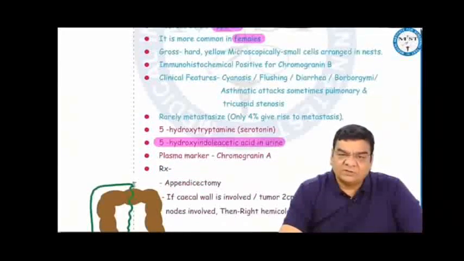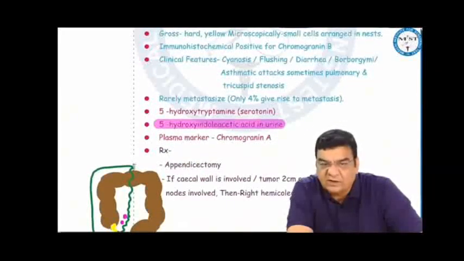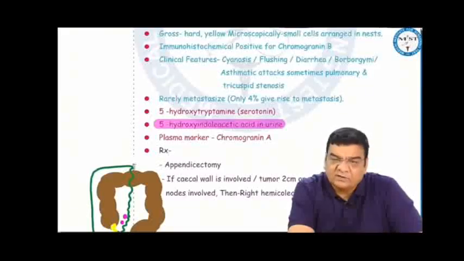Clinically, the tumor produces certain substances like serotonin and histamine type, where there can be sinuses, flushing, diarrhea, borborygmi, asthmatic attacks. Sometimes pulmonary and tricuspid stenosis can be associated. They rarely metastasize. Only 4% give rise to metastasis. They may secrete 5-hydroxytryptamine serotonin, 5-hydroxyindoleacetic acid in urine, and the plasma marker is chromogranin A.